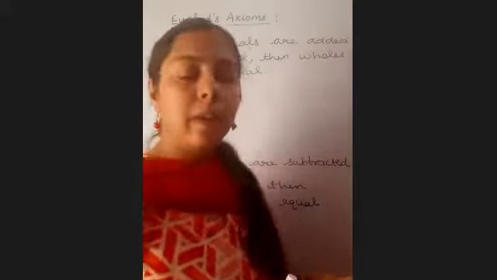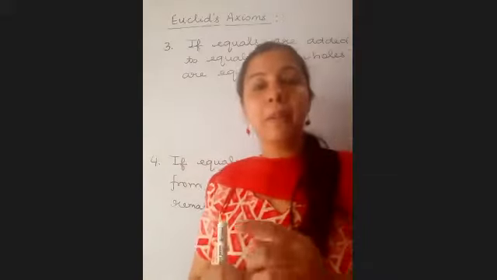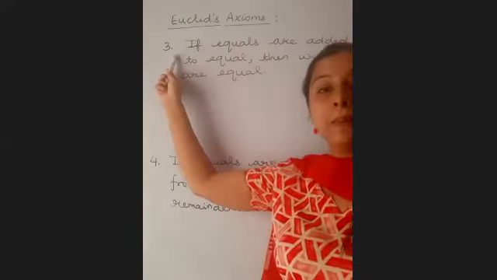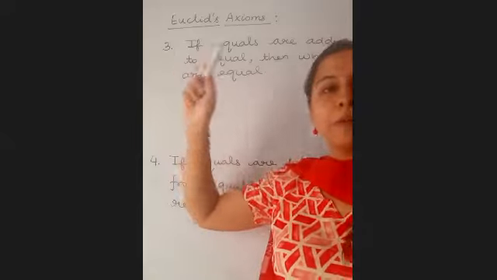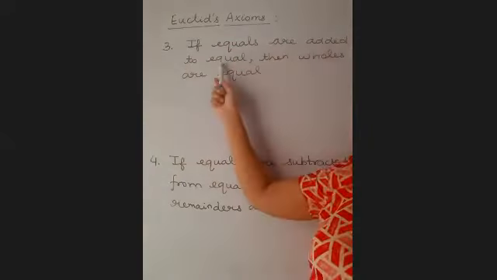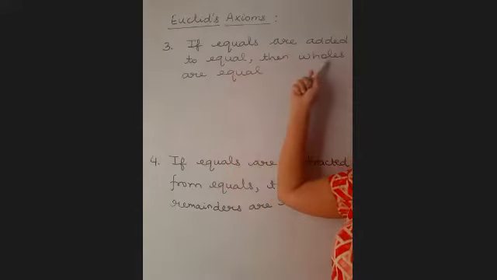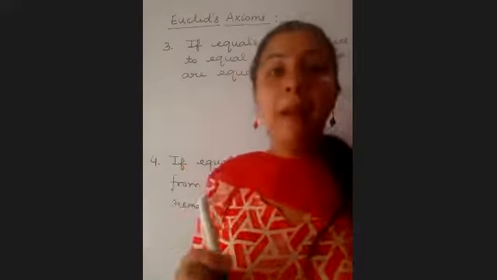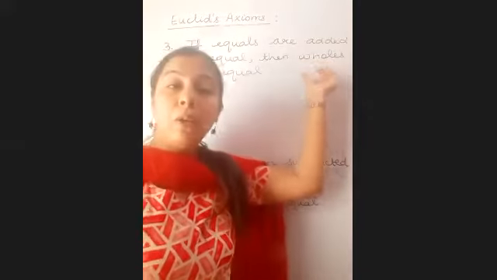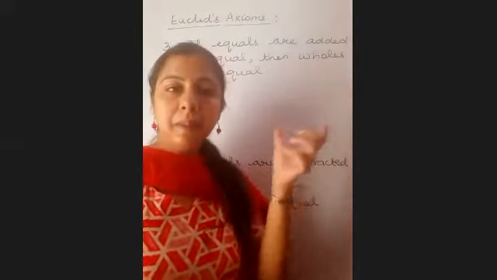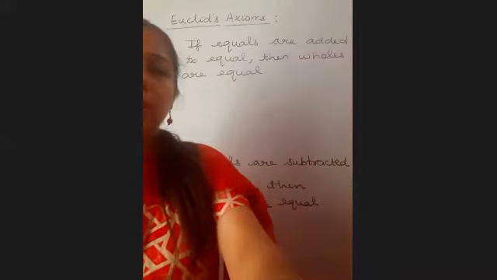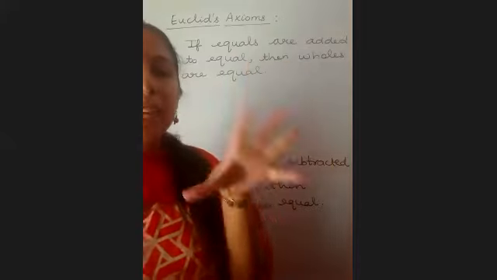Now, two of Euclid's axioms we discussed in the previous video. Now we are beginning with the third axiom of Euclid that says if equals are added to equals, then wholes are equal. Now, what is the meaning of whole here, beta? What is the English meaning of whole? Does it mean complete in itself? Yes, ma'am. It means complete in itself.